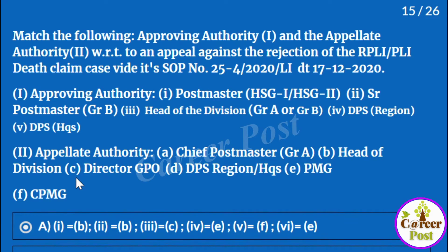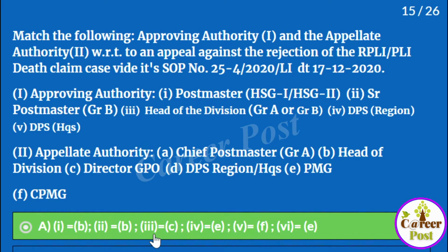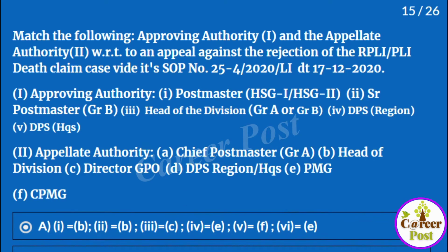Second one is 2 is B. Here 2 is senior postmaster. It is gazetted group B, and it is told as B, that is head of the division. Is it correct? It is correct. Then third one is C, head of the division group A or group B. It is C. C is director of GPO. Is it correct? That is not correct, because for a head of the division it will be DPS region or headquarters. That is, 3 should be D. That is the only one, so we can conclude that the answer is C.